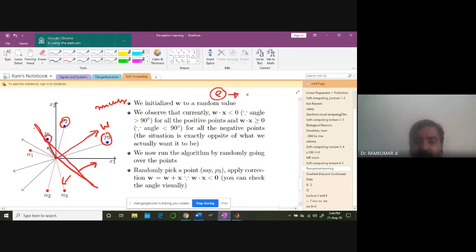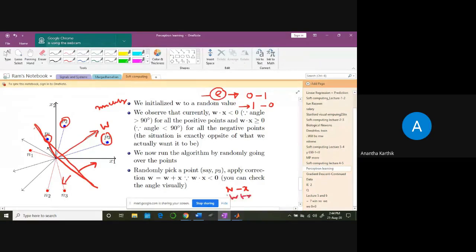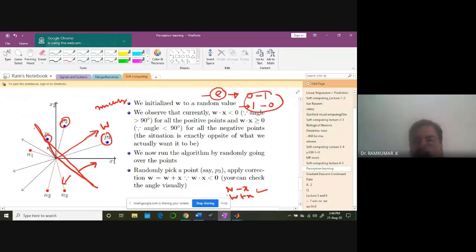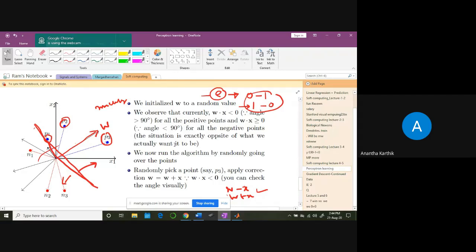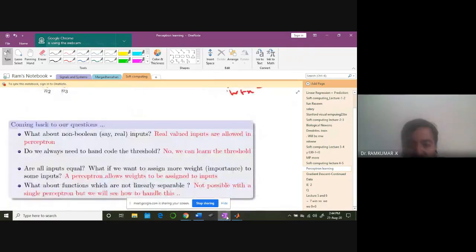If you want 0, but the neural network is showing 1, then this is going to be W minus X. But in this case, you want 1, but it is showing 0. So the error is going to be positive, W plus X. You understand what I'm saying? Yes, sir. It's the Boolean case. W minus X, W plus X. That's the idea. So if you keep doing it, the weights keep on moving. Like this. So that's the idea.